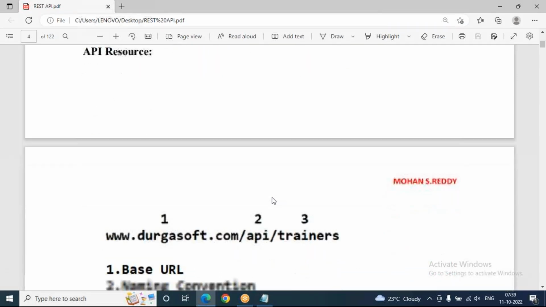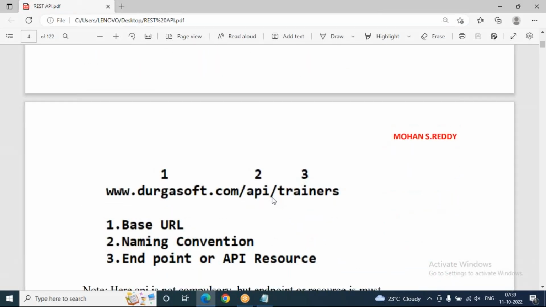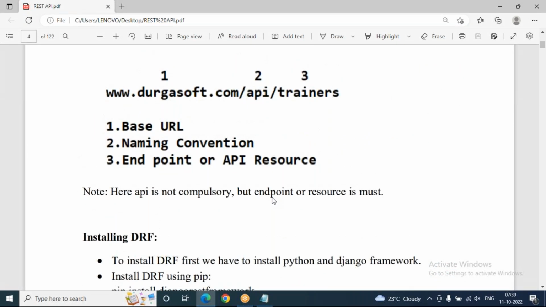Now, API resource. Generally when we are working with Django framework also, on the URL section we will find a URL name like HTTP localhost, or website name. So this is the general scenario of API resource. In this resource, I'm giving numbering also. Now you can see first number, www.durgasoft.com. Number one is the base URL. Base URL means which site you are going to communicate with, Durgasoft.com for example, slash API.